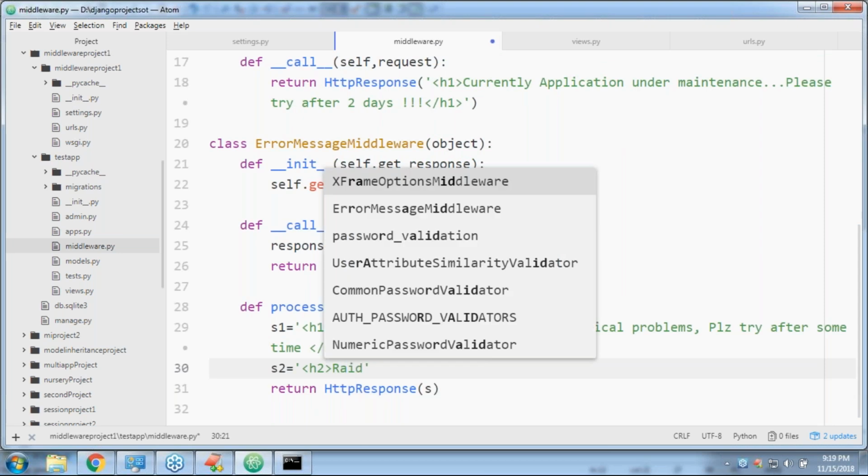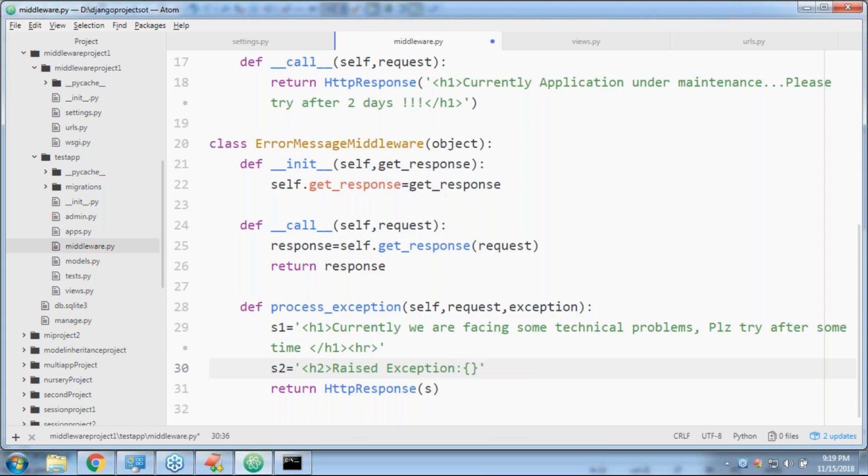I have to display the raised exception inside the H2 tag. So how can I display the raised exception? Next, one more H2 tag I'm taking.